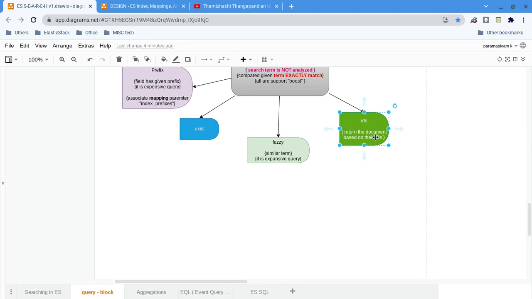Okay, term level. But if I want to return the documents of many IDs, then I can go for IDs. Okay, then fuzzy, it's really interesting. What is fuzzy? It's for similar terms.